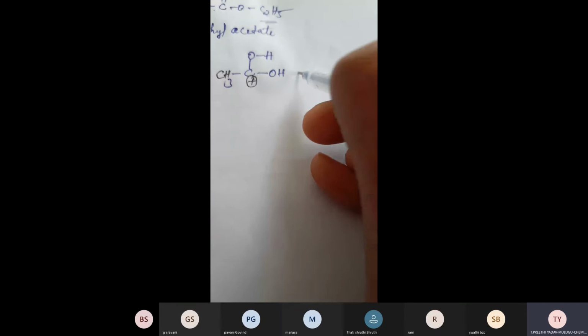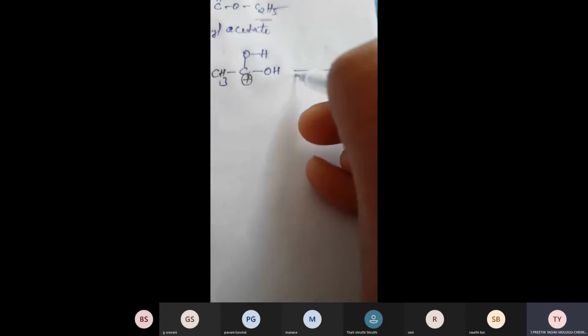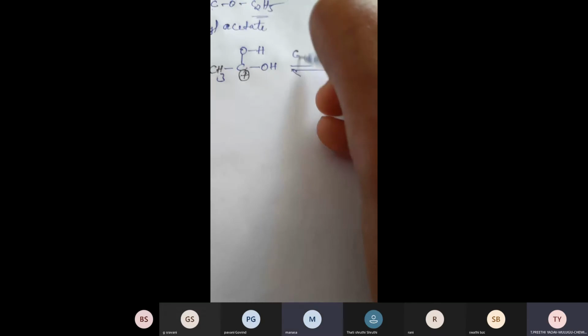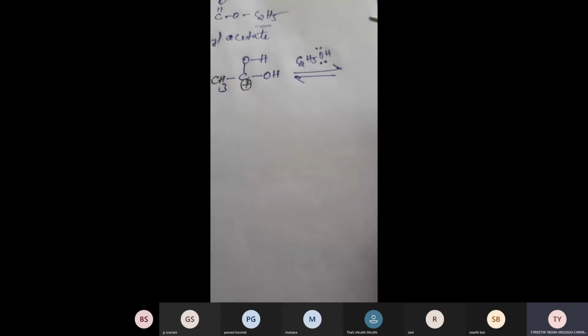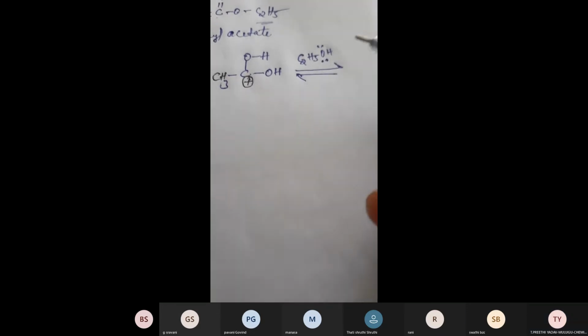In the next step, now we have to take alcohol, ethyl alcohol. What is the formula of ethyl alcohol? C2H5OH, right? In ethyl alcohol, oxygen has lone pairs of electrons. Here, carbon has a positive charge.